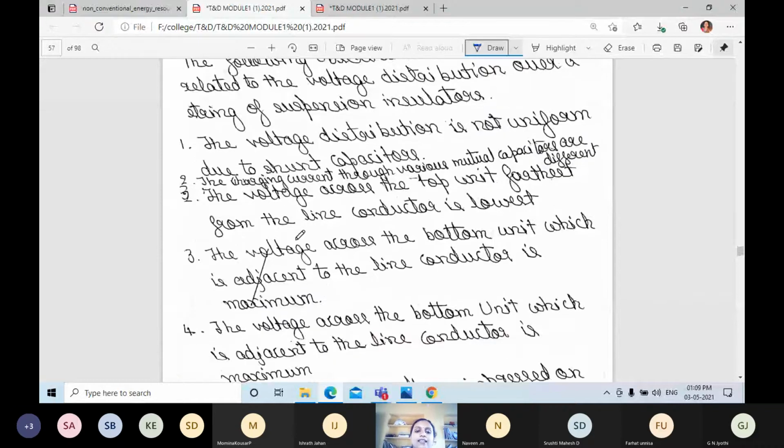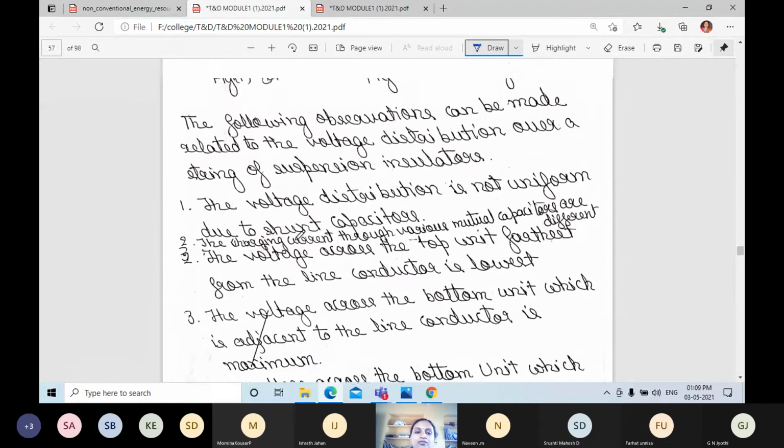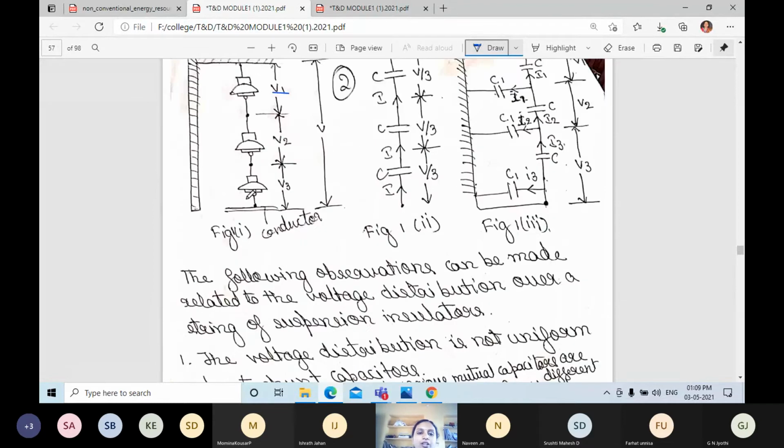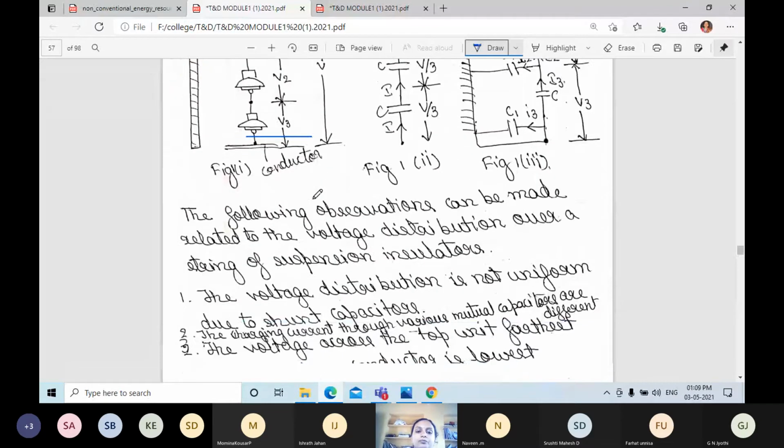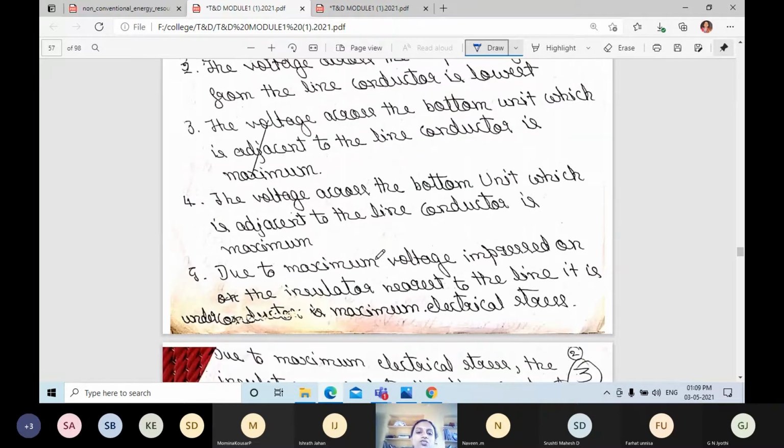Next, the voltage across the bottom unit, that means V3, is the maximum. The voltage across the bottom unit, which is adjacent to the line conductor, is maximum. Due to the maximum voltage impressed on the insulator nearest to the line, it is under maximum electrical stress.